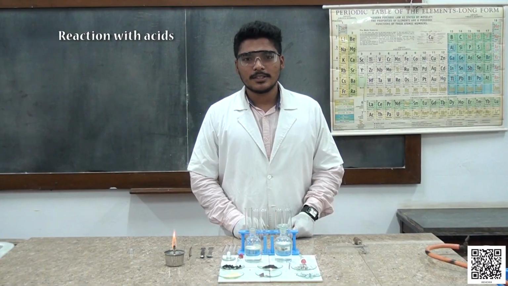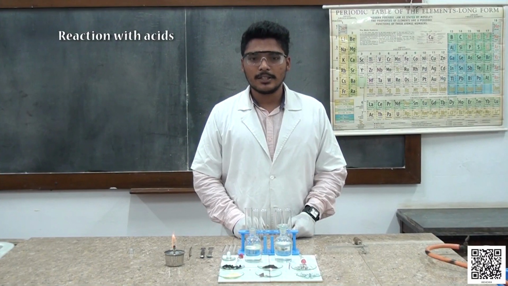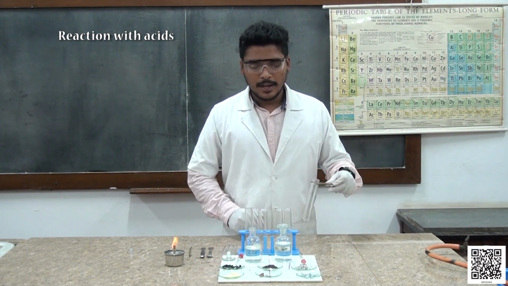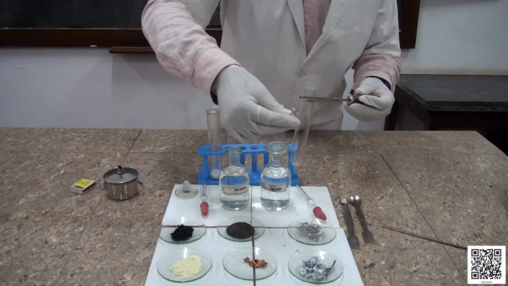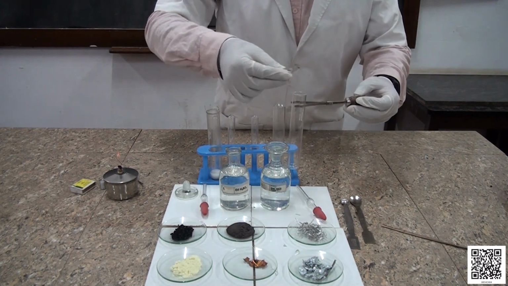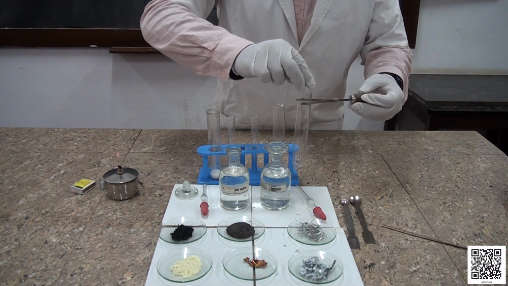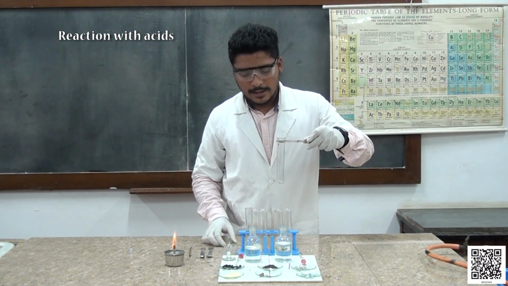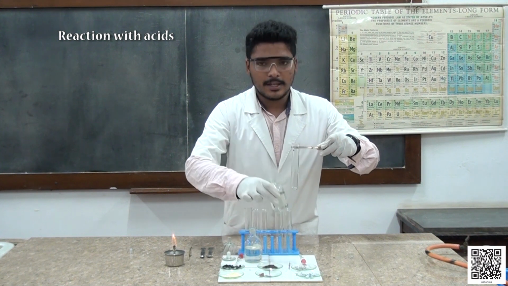Now students, let us carry out the reactions with HCl. Now I am taking strips of aluminum and I am going to react it with dilute HCl.